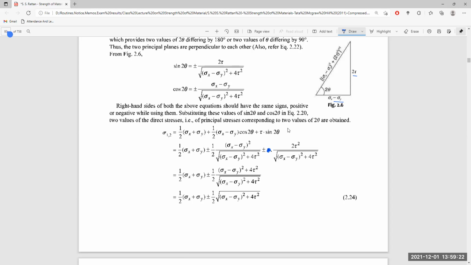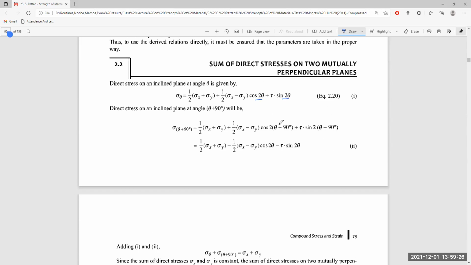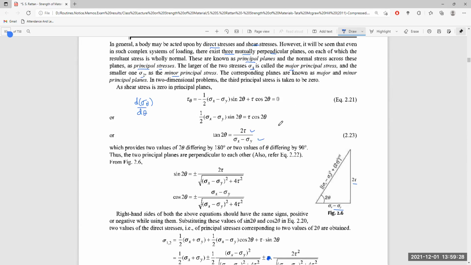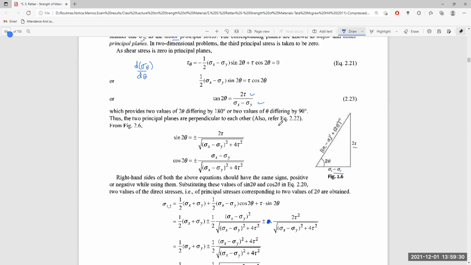Tau multiplied by 2 tau gives 2 tau square, so 4 tau square.